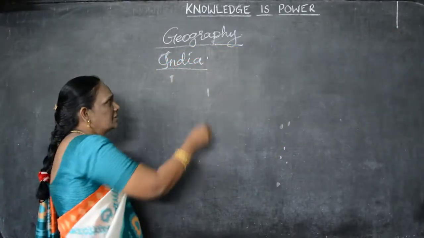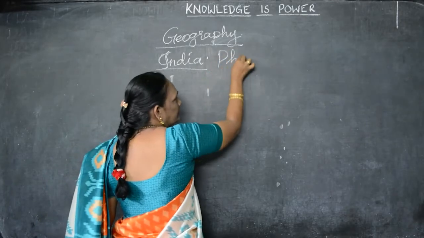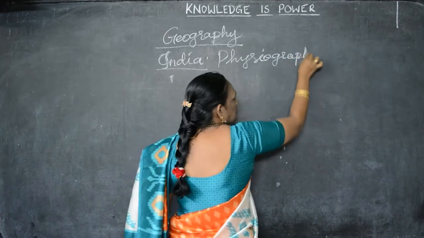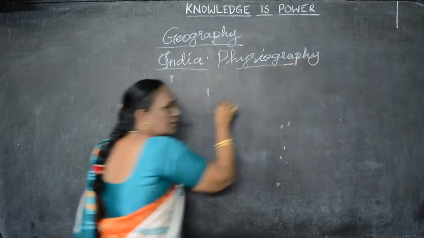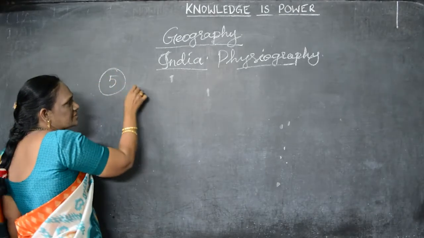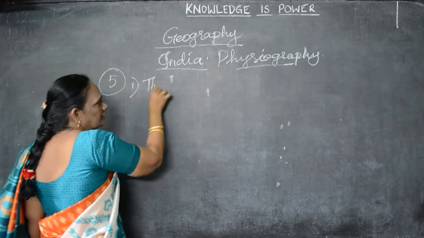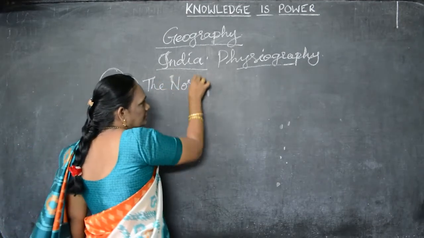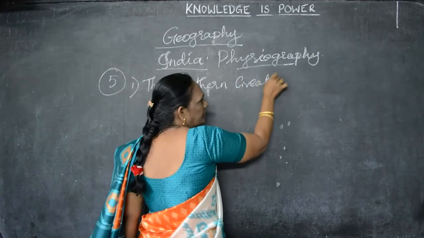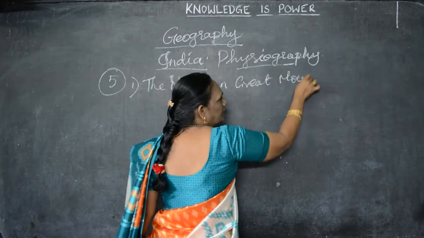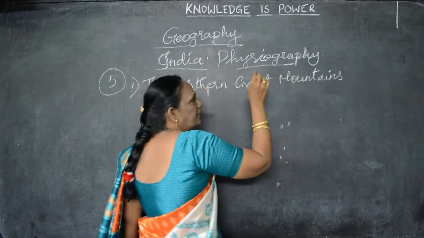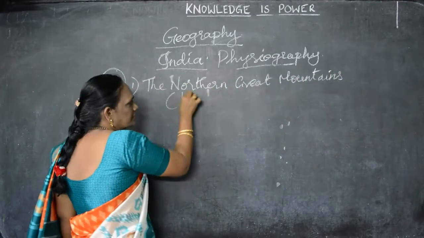Children, we are going to see about the physiography of India. Physiography of India has 5 divisions. They are the northern great mountains, that is called the Himalayas. Yesterday itself I explained everything: the northern great mountains are called the Himalayas.